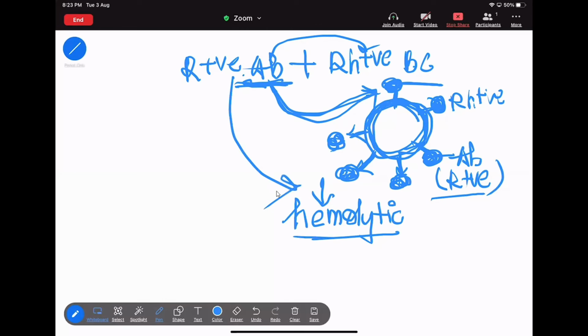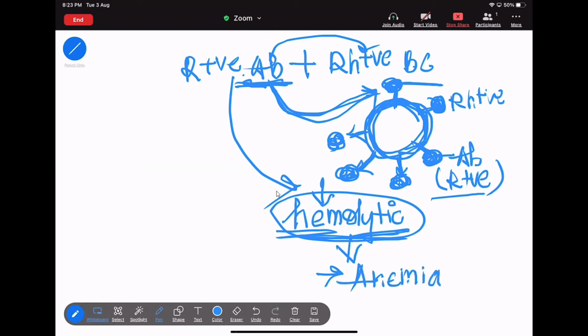And that destruction is nothing but hemolytic. Hemo means RBC, lytic means breakdown. That means here there will be breakdown of the RBC. Okay. Then if the RBC is broken, now what will happen? There will be a disease that is called anemia.